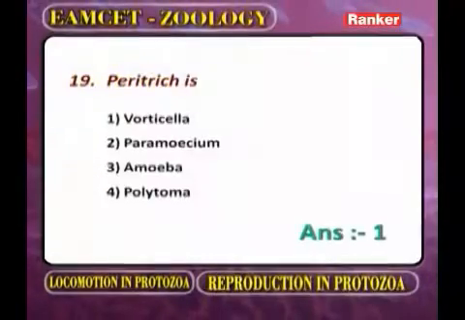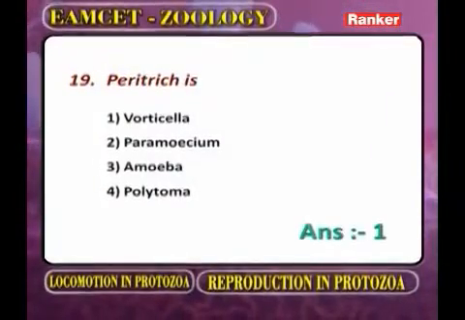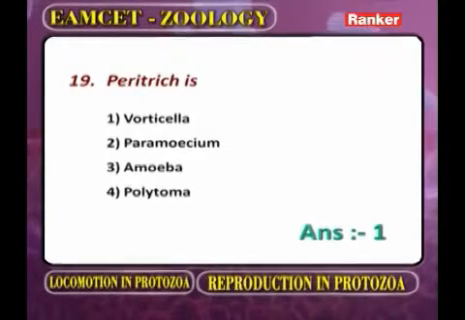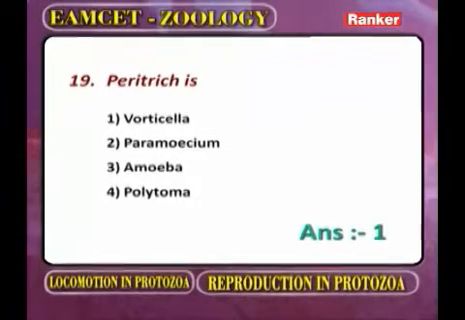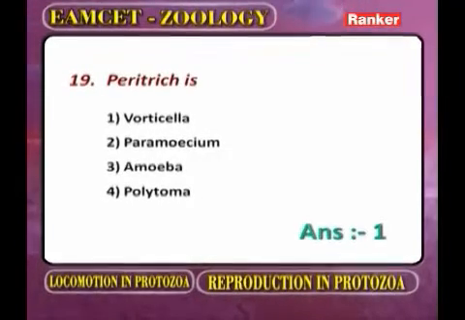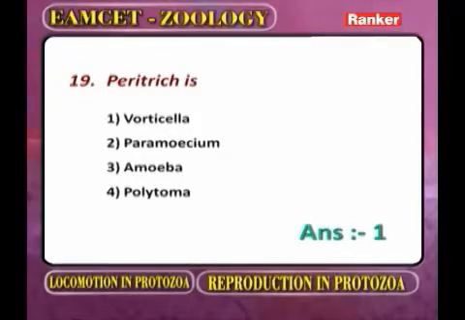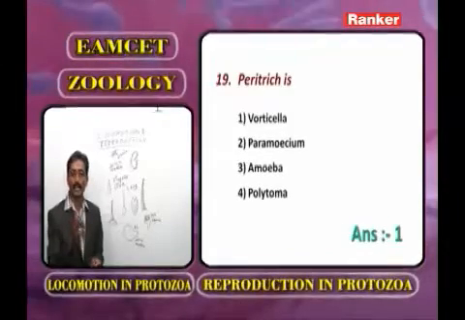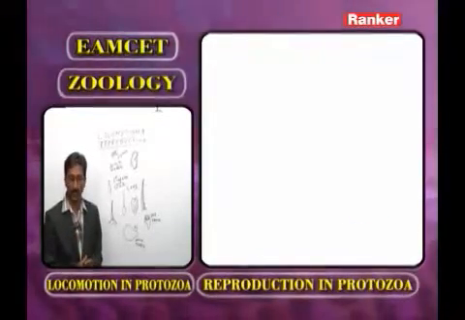Now what is the answer? One is Vorticella, second one Paramecium, third one amoeba, fourth one polytoma. Second, third, fourth options are eliminated. Now what is the leftover option? That we call it as Vorticella. The correct answer is Vorticella. Move for the next question.